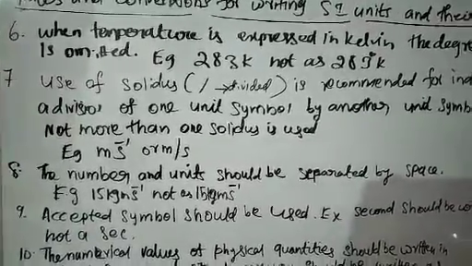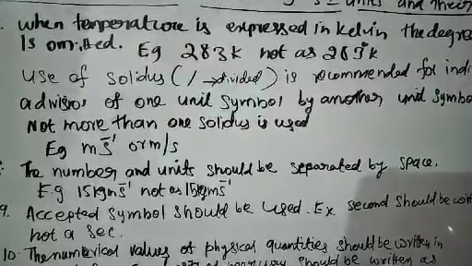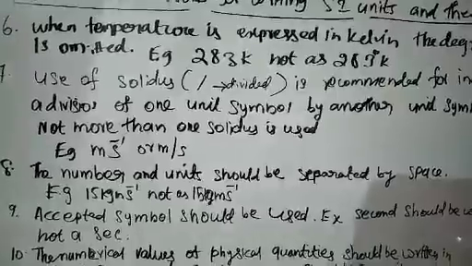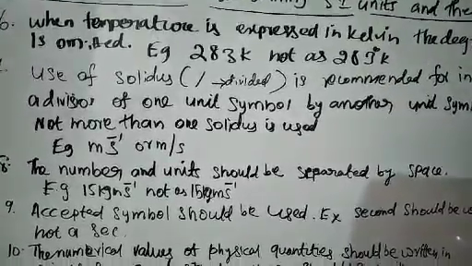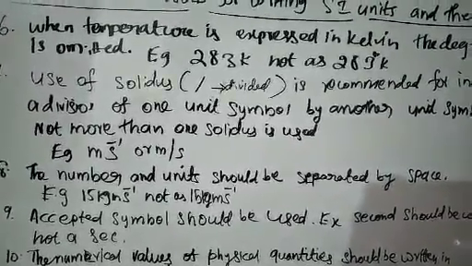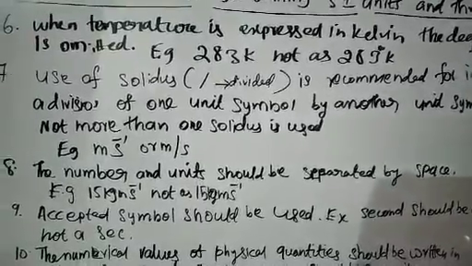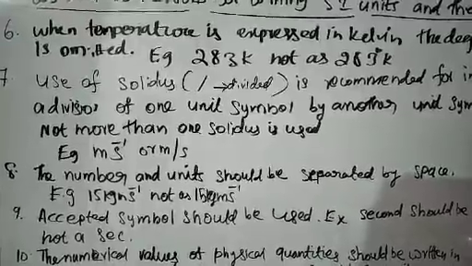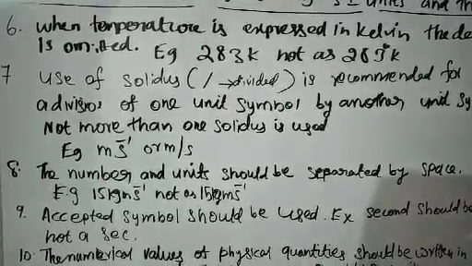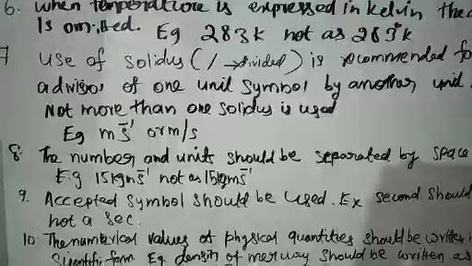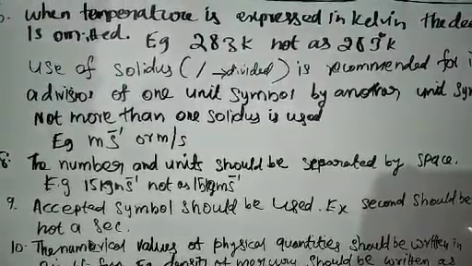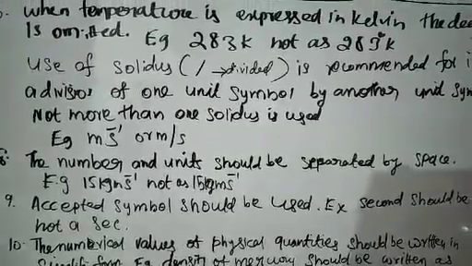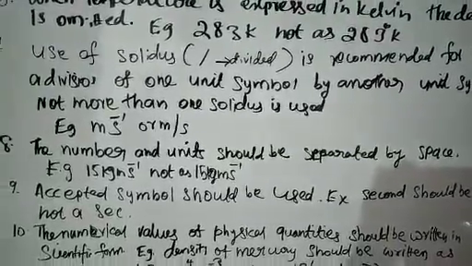Eighth rule, the number and unit should be written properly. While writing the units and numbers, in between the number and unit you should maintain some space. Example, 15 kg m s inverse 1. 15, some space, kg m s inverse 1 is correct. Not as 15kg m s inverse 1. In between the unit and the number, give some space, not too much space.